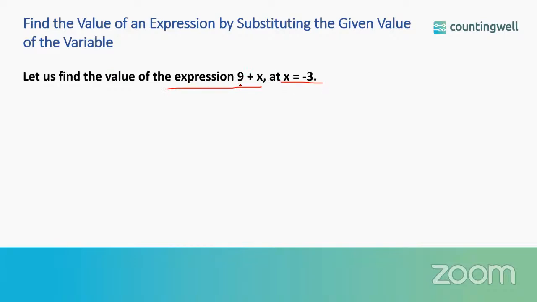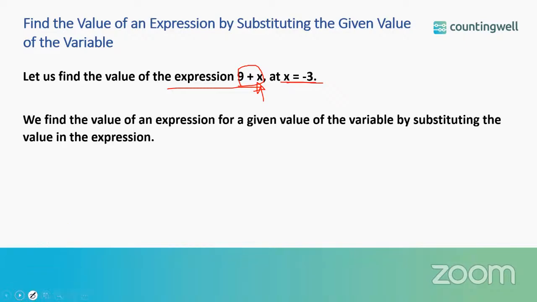So what is given here? One expression is given. This expression is nothing but a binomial expression because it has two terms, and the variable or the unknown here is x. So if you put x equals to minus 3, what will be the value of the expression? We just have to substitute x equals to minus 3 in the given expression.